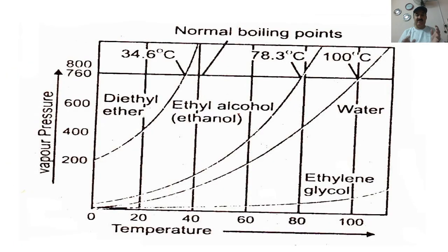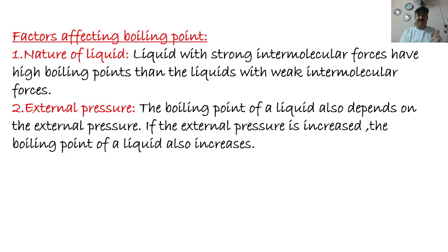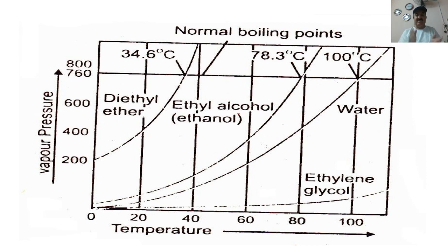So this was about boiling point and the factors affecting boiling point, and one of the factors is nature of liquid. Diethyl ether boils at 34.6. Ethyl alcohol boils at 78.3 degrees Celsius, while water or ethylene glycol further boils at a higher temperature. Water boils at 100 degrees centigrade. So memorize these questions. These questions are very much expected to come in the board paper.